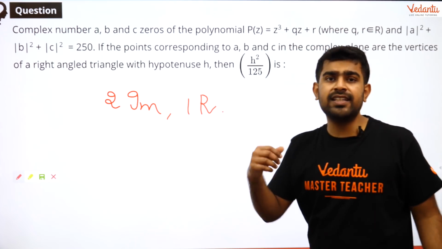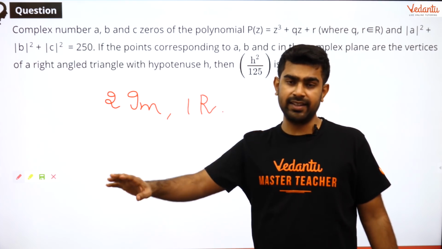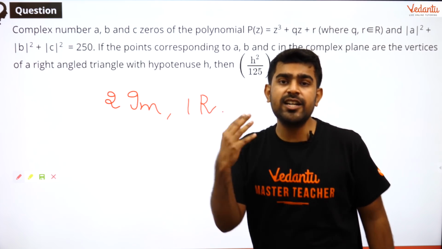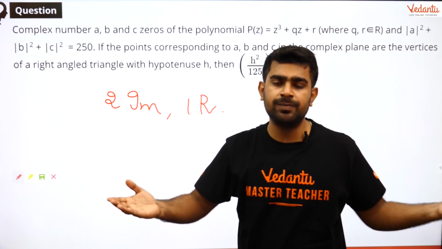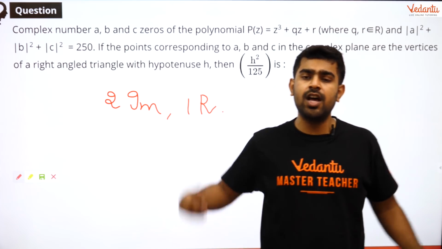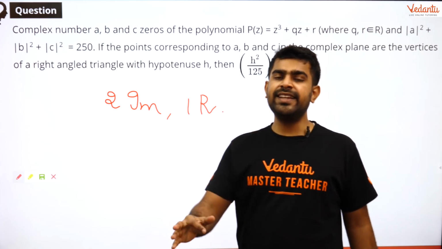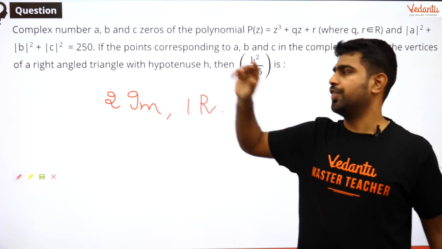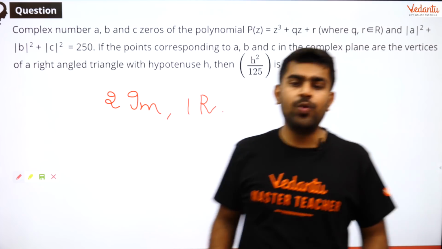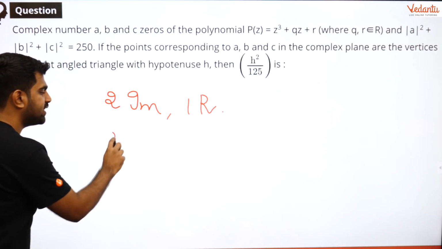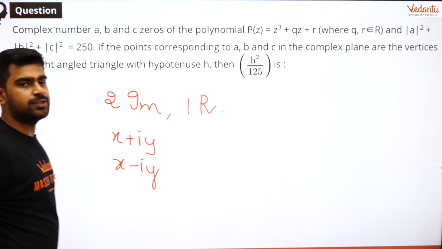So if you say 3 roots are real, you are indirectly saying that all the 3 roots lie on the real axis. So if all the 3 lie on the real axis, how will you form a right angle triangle? So for that reason, 3 real roots is also excluded. The only possibility is 2 imaginary and 1 real. And how will the 2 imaginary look like? Let us have a look. If I say one of the roots is x plus iy, the other root is x minus iy.